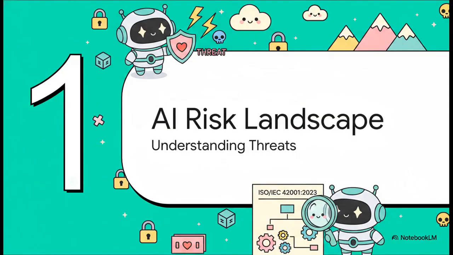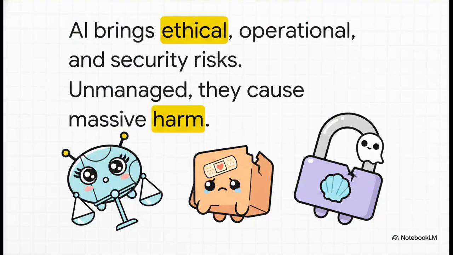Section 1. The AI risk landscape. The rapid integration of AI introduces some really complex new threats, making a standardized risk management framework absolutely essential for organizational survival. We face operational risks, like a predictive model suddenly failing and disrupting a critical supply chain, and of course, severe security and compliance risks, like the unauthorized extraction of sensitive data. Because AI models so often operate as black boxes, these vulnerabilities can go entirely unnoticed until they cause massive financial or reputational harm. We have to understand exactly how these systems function within our larger information security framework.